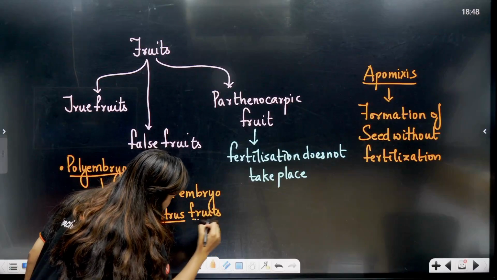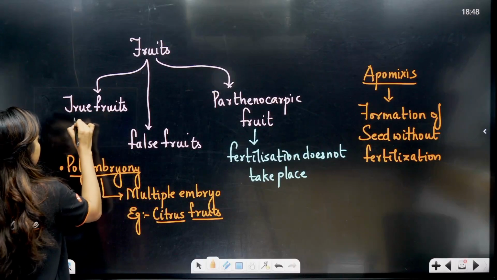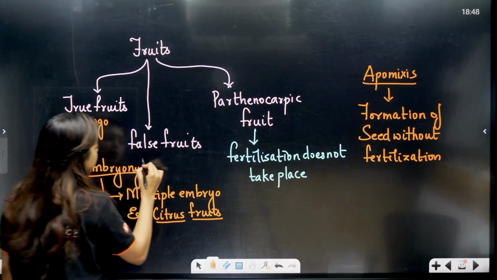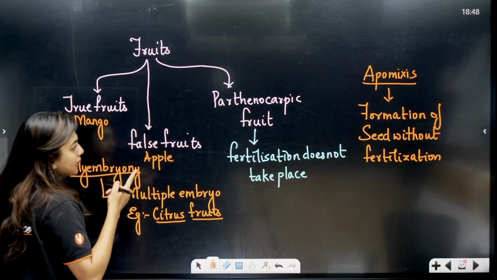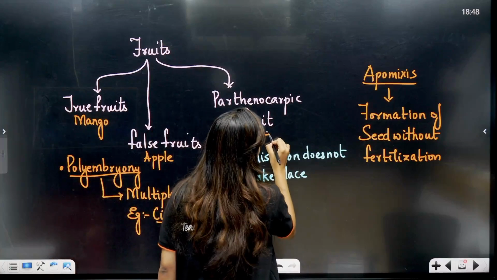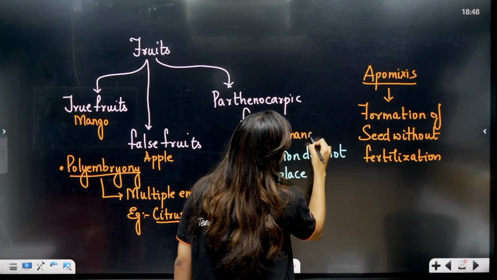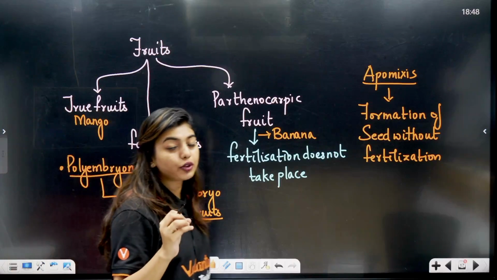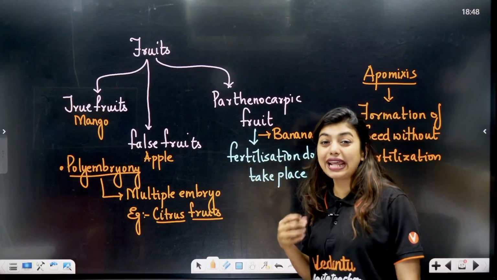Yes, students, try to remember the examples of all of this as much as possible. Here you can write mango. Here you can write apple or strawberry. Here you can write banana. If you can remember these examples, it is well and good, because these are going to be asked as questions, since these are all slightly exceptional topics.